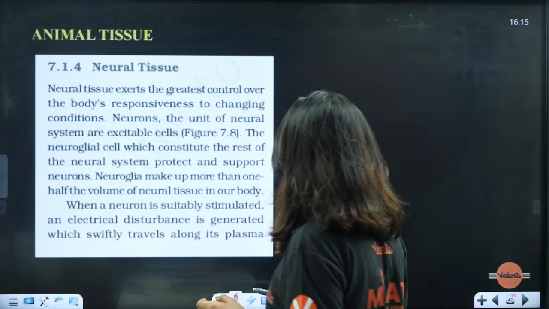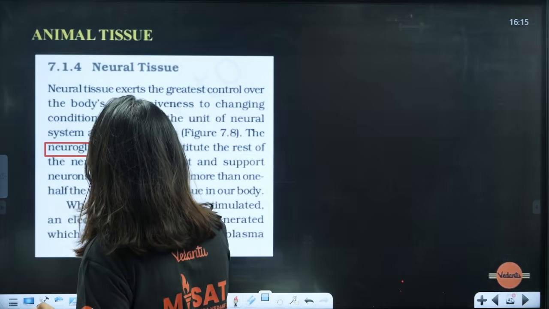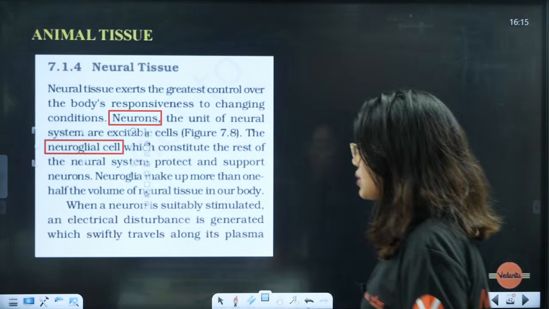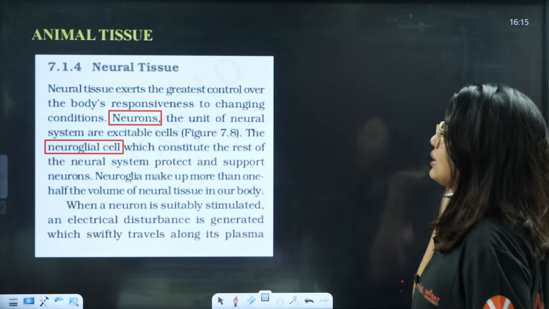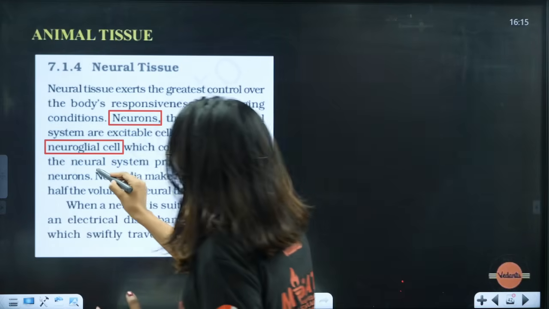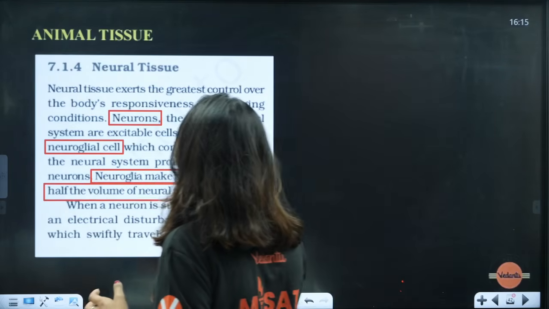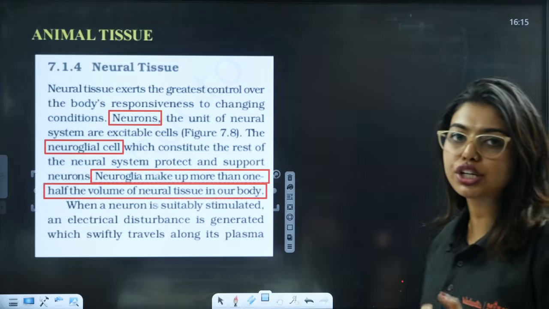Neuroglial cells. In the neural system, students, you have your neurons, and then we have neuroglial cells, correct? Neuroglial cells constitute the rest of the neural system that protect and support the neurons. Neuroglia makes up more than 1/2. This is important. Again, assertion reason can come, statement based question can come. Neuroglia make up more than 1/2 of the volume of the neural tissues in the body.